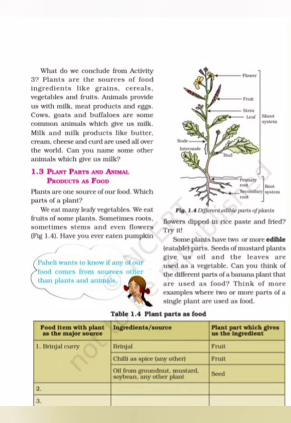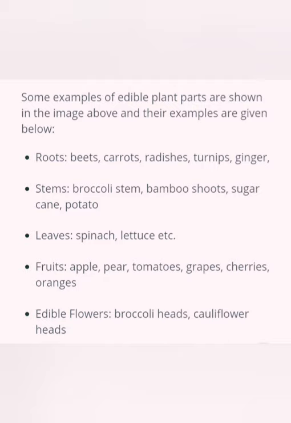Okay. Now what are the various parts of a plant that we eat? There are a few examples: roots, stems, leaves, fruits. In roots, beets, carrots, radish, turnip, ginger. In the stem part, bamboo shoots, sugarcane, potato. In leaves, spinach, lettuce, etc. And fruits, you know all the fruits. In edible flowers, broccoli head, cauliflower head, etc. These all are the parts of the plant that we eat.